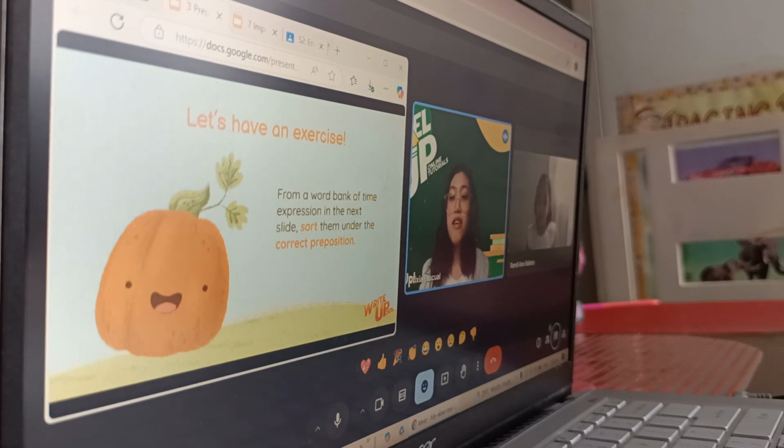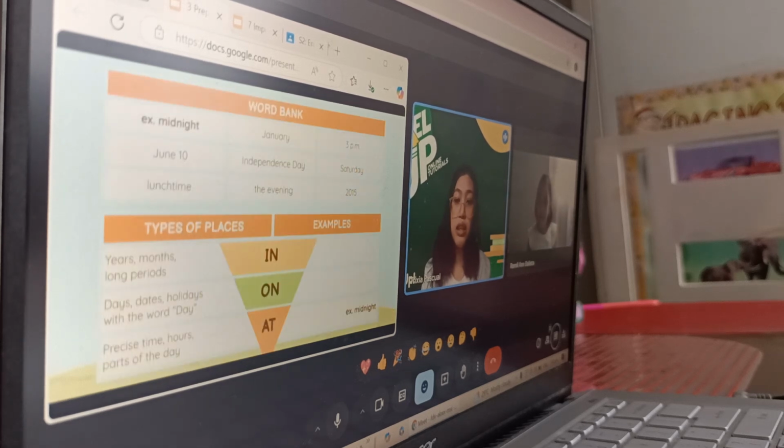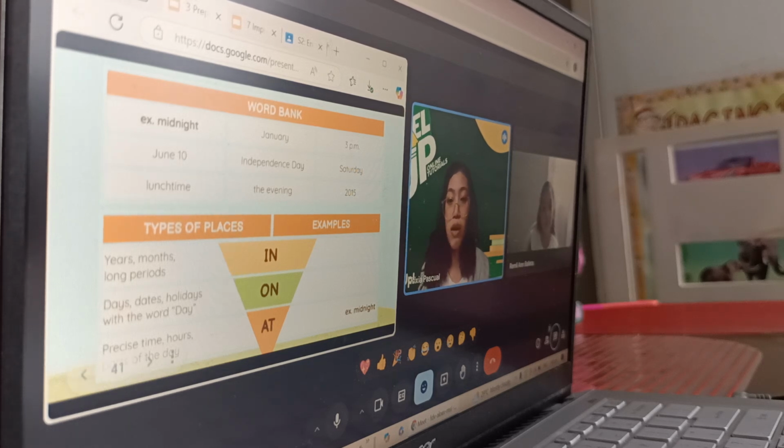So just like earlier, from the word bank that I will give, kindly sort it out again. So for example, we have here midnight. As I said, does midnight cover the entire night? No, it's just very specific. For example, 12 o'clock or 12 a.m. So that refers to midnight. That's why it's very specific, and we will use the preposition of time at.